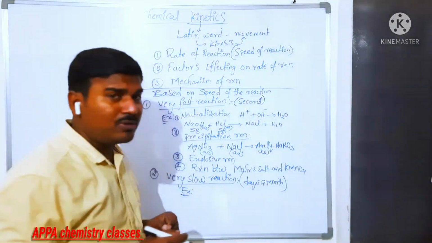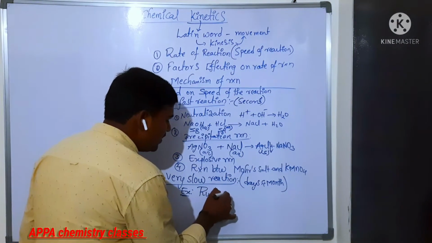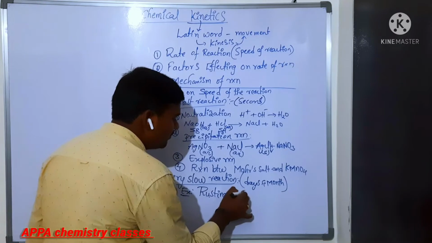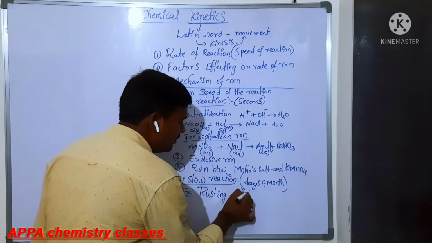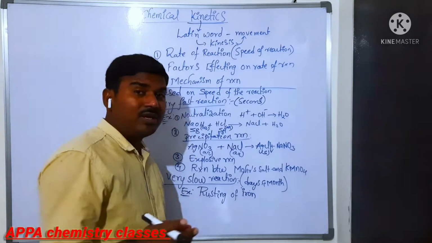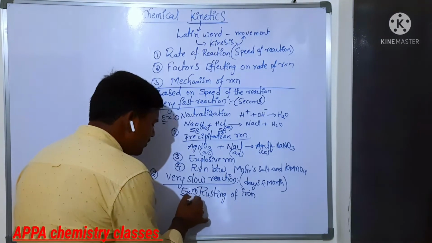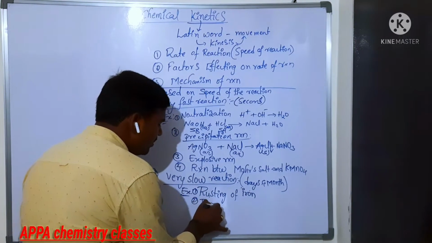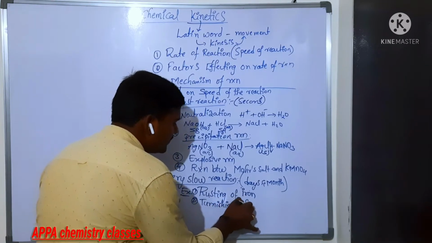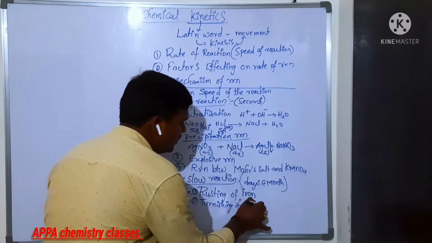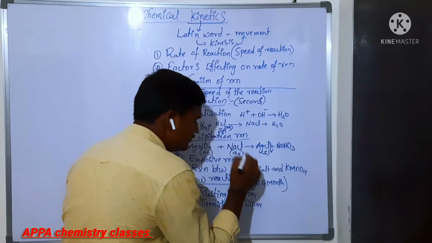Now for example, you can take the rusting of iron, Fe. It takes some days of time. Rusting of iron takes place over a very long time. And also you can take tarnishing of silver ornaments.